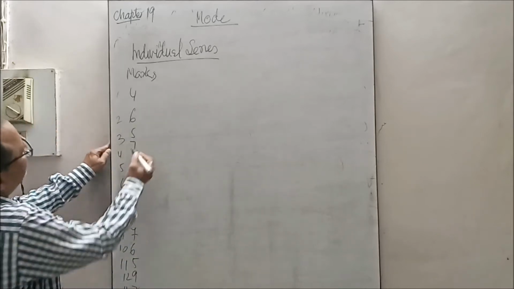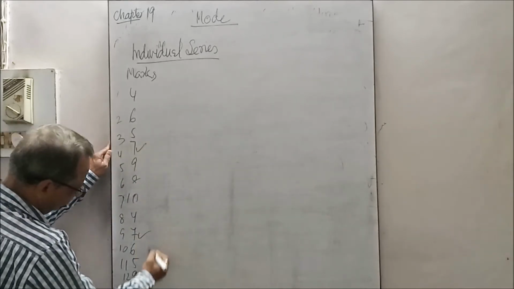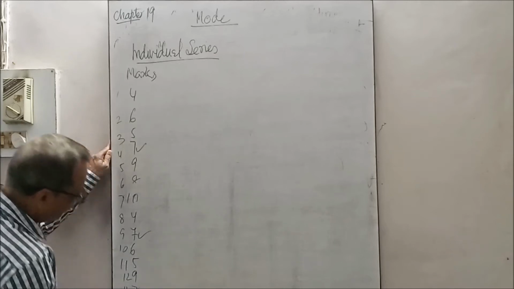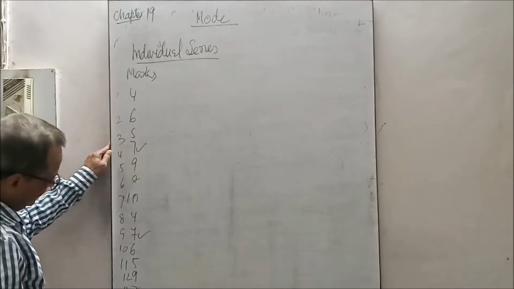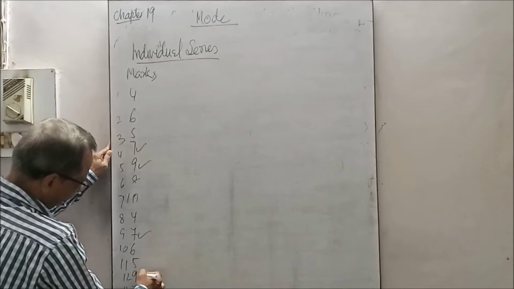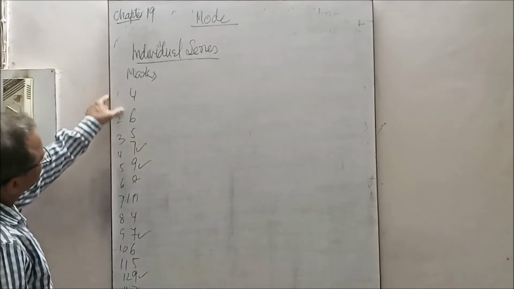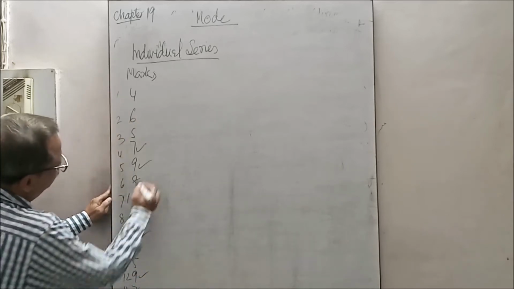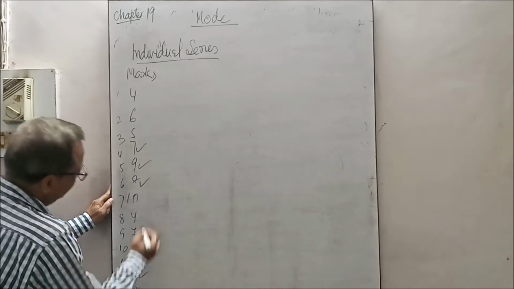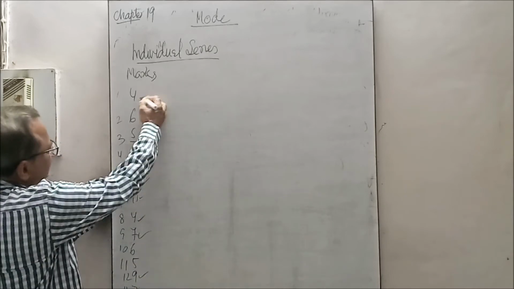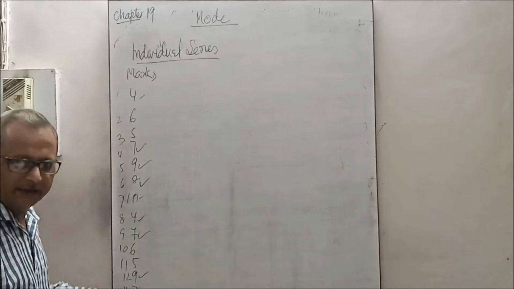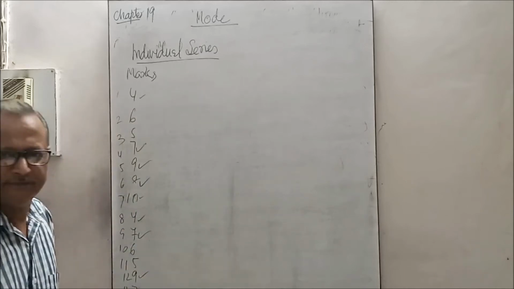Now see, the 7 is repeating itself 4 times. 9 is 2 times. 8 is 2 times. 10 is only 1 time. 4 is 2 times. So which is the one? 7 is repeating 4 times.